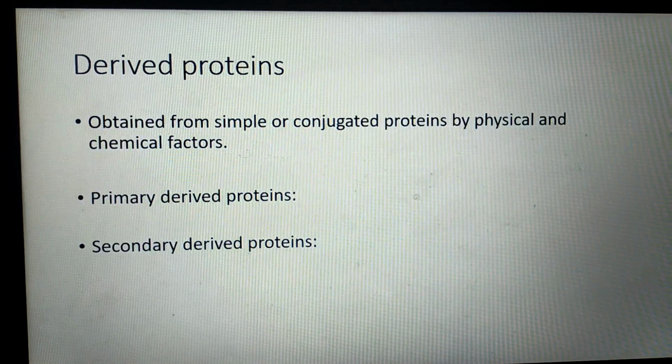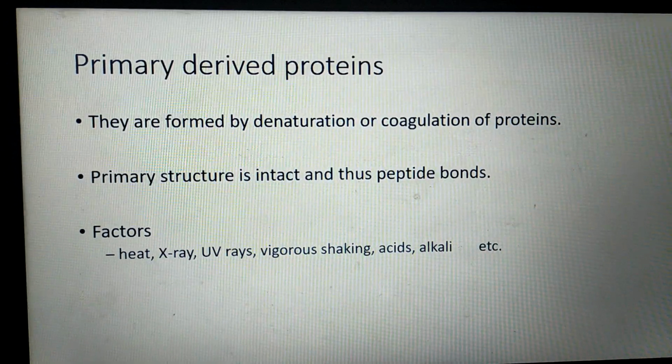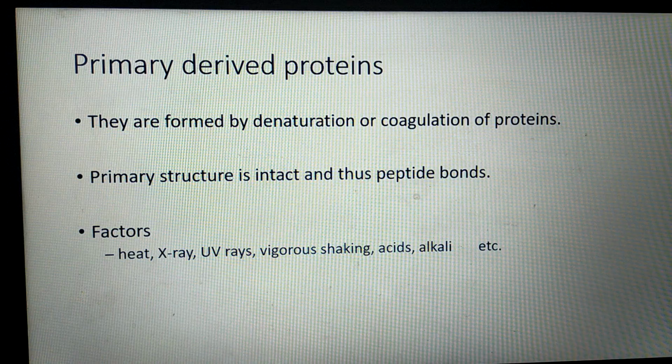Now last is derived proteins. The proteins which are obtained from simple proteins and conjugated proteins by physical or chemical factors are called as derived proteins. Derived proteins, again there are two types, primary derived proteins and secondary derived proteins. Primary derived proteins are formed by denaturation or coagulation of proteins. Here the primary structure of protein is intact and thus peptide bonds are also intact.